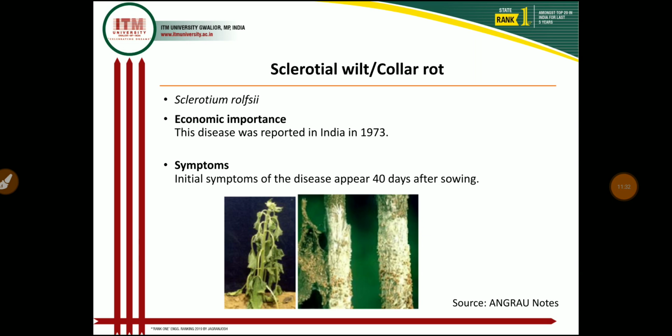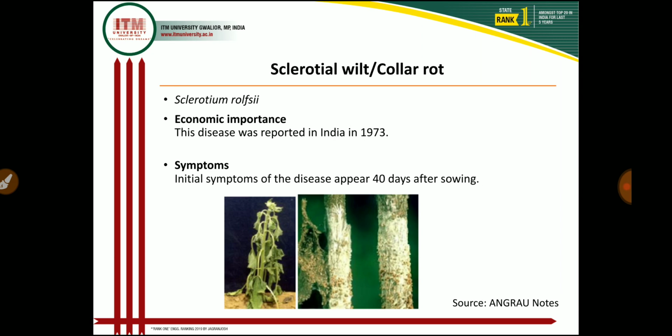The next disease is the Sclerotium wilt, which we also call collar rot. This disease is also very important, and almost in every area where the sunflower crop is cultivated, this disease definitely appears in sporadic form. This disease was first reported in India in 1973 in the Andhra Pradesh region, and later it was also reported in Maharashtra, Uttar Pradesh, as well as Madhya Pradesh and some parts of Karnataka.